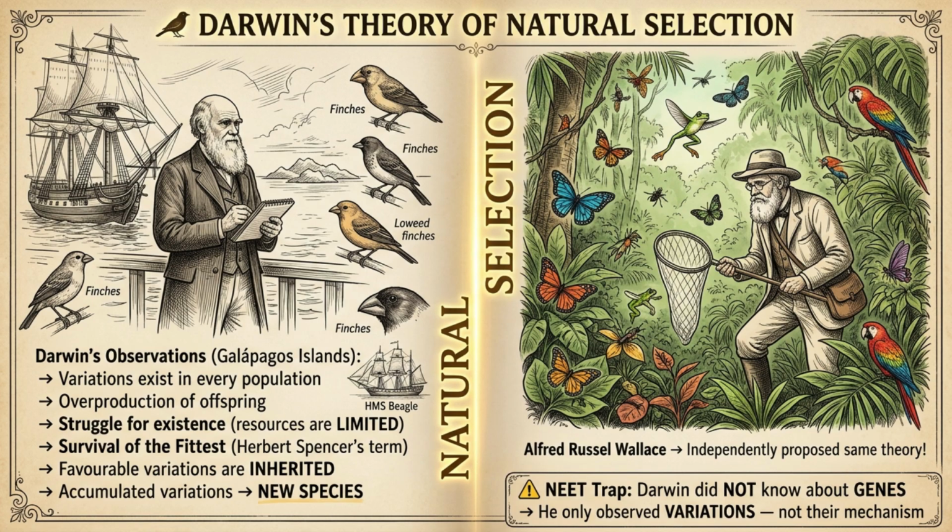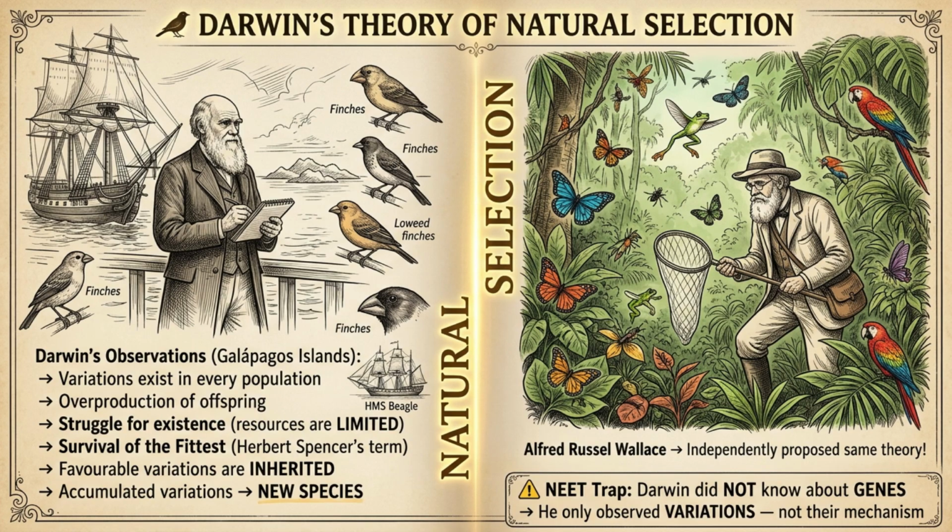1, natural variation exists in every population. 2, populations overproduce offspring. 3, there's a struggle for existence because resources are limited. 4, individuals with favorable variations survive. This is survival of the fittest, a term actually coined by Herbert Spencer, not Darwin. And 5, these favorable variations are inherited by offspring. Over generations, accumulated variations lead to new species.